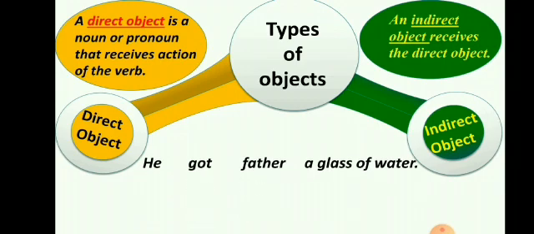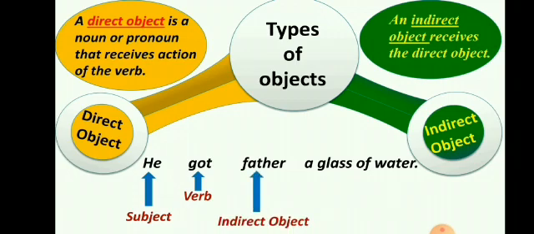See here the sentence is, he got father a glass of water. So here who is the subject? He is the subject. What is the verb? Got is the verb. What did he get? Then the answer will be a glass of water. So for this verb get, the direct object will be the glass of water, but here father is an indirect object.